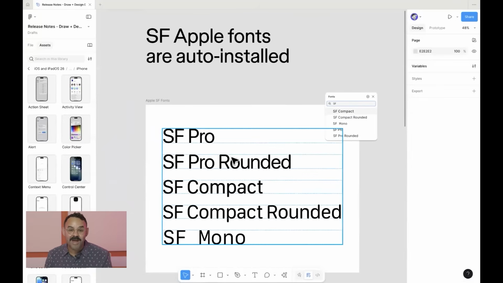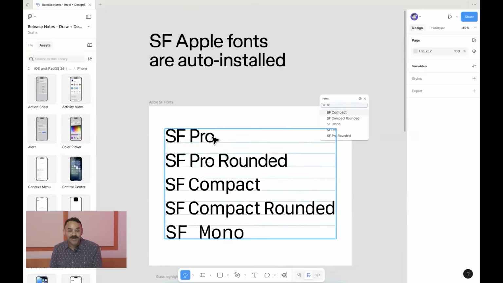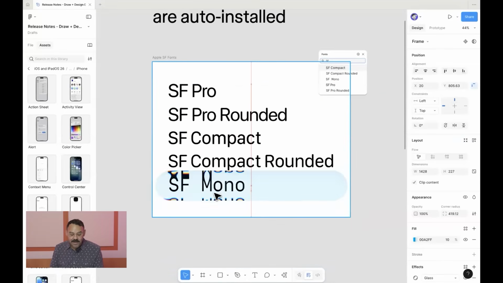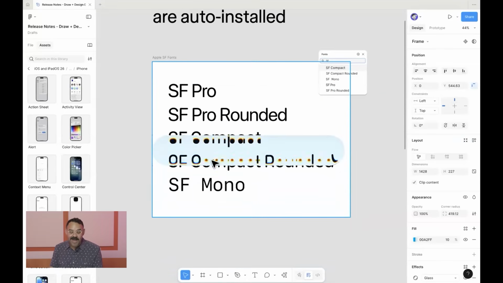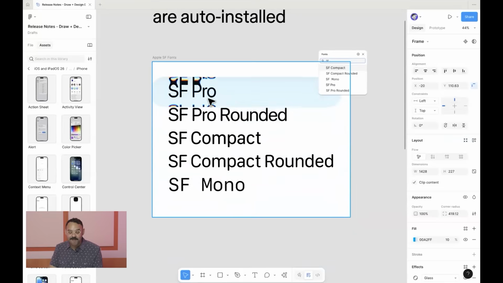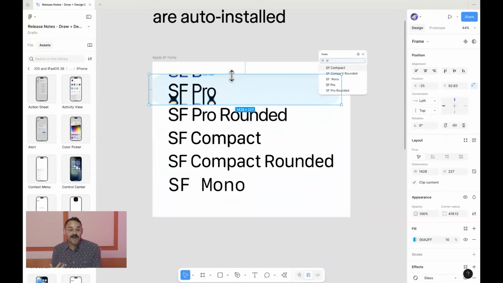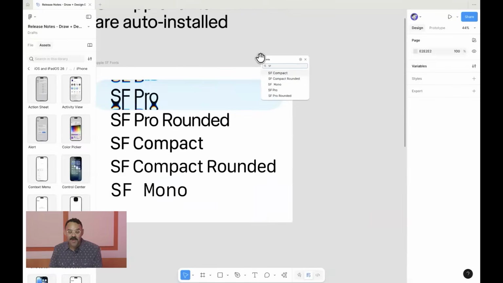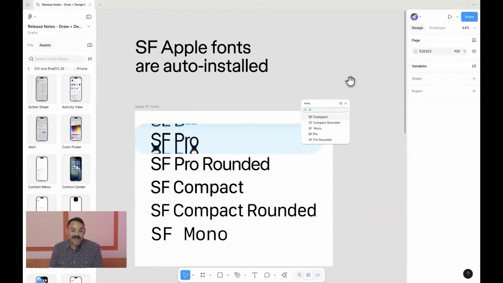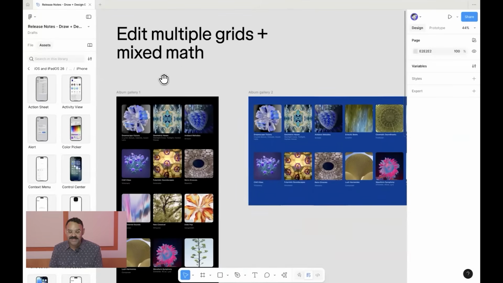Another thing that we dropped to help you with those new updated Apple kits is by default, we now include SF Pro fonts. So we have SF Mono, SF Compact Rounded, SF Compact, SF Pro Rounded, SF Pro. They're all variable fonts, so you can change all the different variations and weights with those fonts. And it's just there. You don't have to download them. I think that is fantastic.